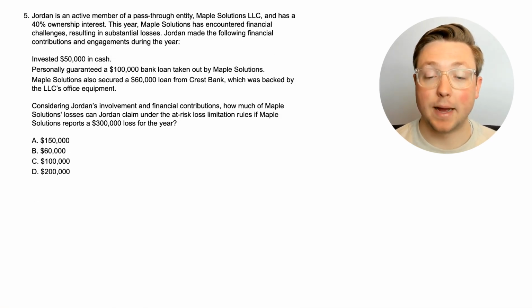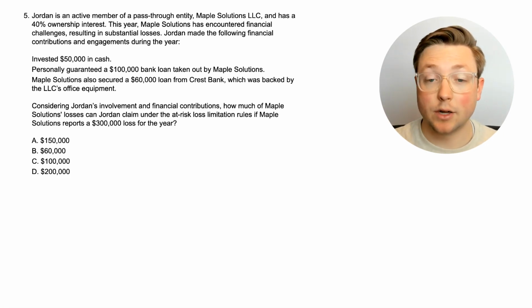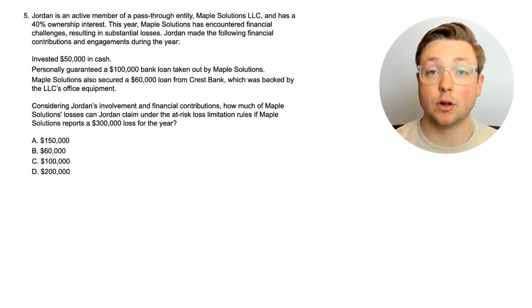Jordan is an active member of a pass-through entity, Maple Solutions LLC, and has a 40% ownership interest. This year, Maple Solutions has encountered financial challenges, resulting in substantial losses. Jordan made the following financial contributions and engagements during the year. Jordan invested $50,000, personally guaranteed $100,000, and doesn't mention anything about a personal liability insurance there. And then Maple Solutions also secured a $60,000 loan from Crest Bank, which was backed by the LLC's office equipment. Considering Jordan's involvement and financial contributions, how much of Maple Solutions' losses can Jordan claim under the at-risk loss limitation rules if Maple Solutions reports a $300,000 loss for the year?